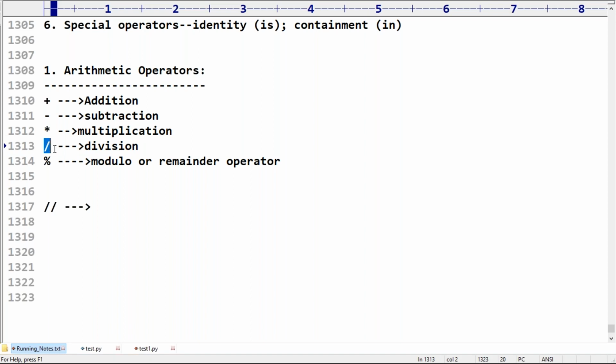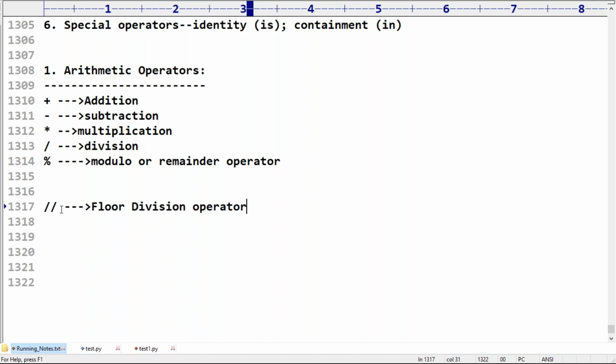It is the normal division operator. If I use a double slash, remember this, it is called the floor division operator.